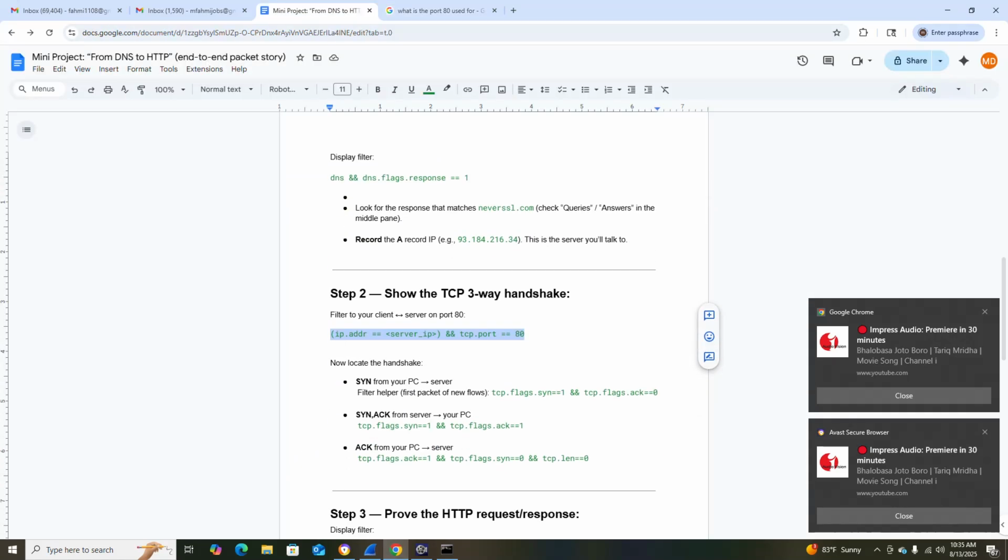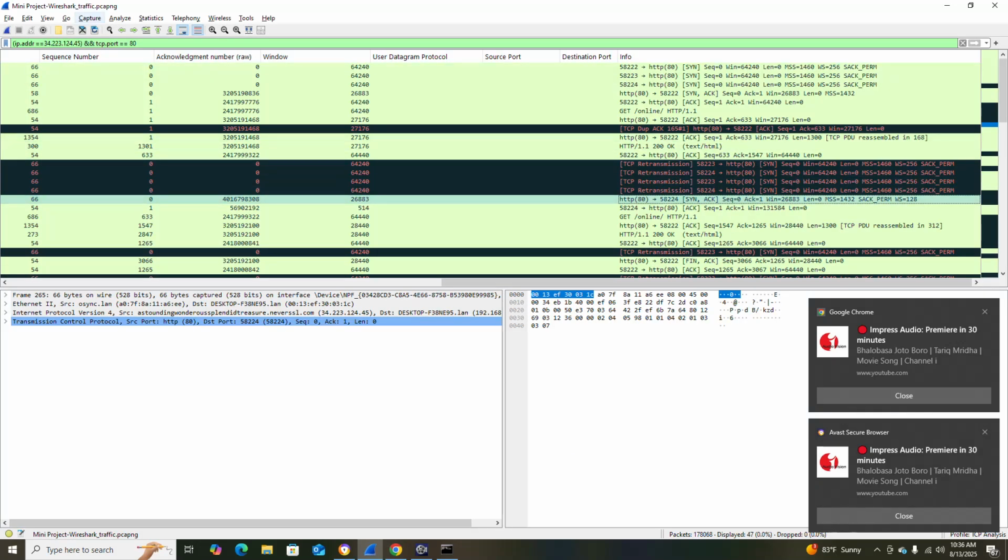Now, okay, so synchronize from your PC to the server. Now I'll show you the synchronize, the three-way handshake. So synchronize from the PC to the server. Yeah, I'll show you this one.